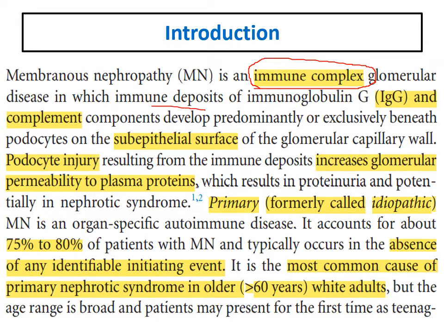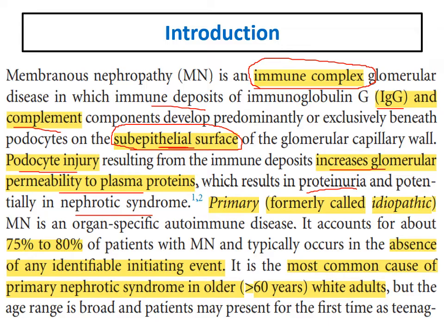Immune deposits in the form of mainly IgG and complement are deposited in the subepithelial surface. That will lead to podocyte injury, increasing glomerular permeability to plasma proteins, leading to heavy proteinuria in most of the cases and nephrotic syndrome.